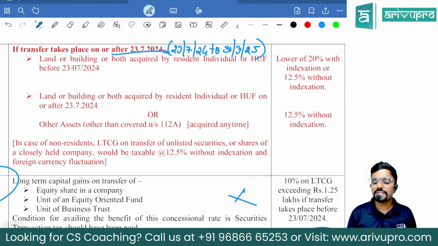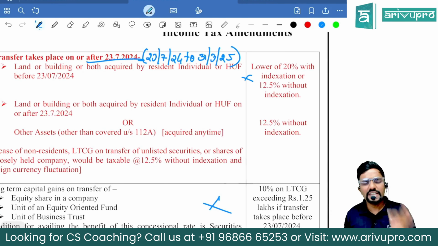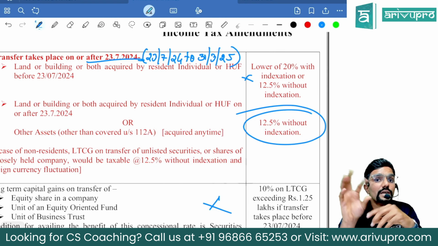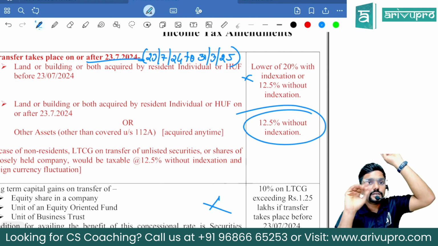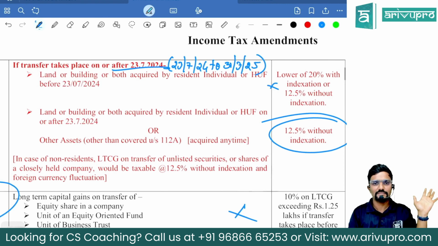Guys, only in one special case there is indexation and the tax rate is different. Any other asset, any other assessee, it is always 12.5% without indexation on the entire amount. Here the 1.25 lakh and all we will not reduce. That is only for 112A. For 112, no relaxation, no exemption, nothing. Okay, very easy to remember. Actually, they have simplified here.